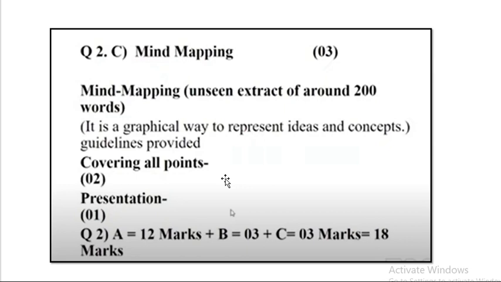The marking scheme for that is 2 marks for covering all points, and the way you have presented it. Some students just draw the mind map or a web diagram with pen itself. They don't present it nicely. See, for presentation again 1 mark is given. So nicely you have to draw a mind map and then write the points in that particular mind map. So here question number 2, A is 12 marks, B is 3 marks, C is 3 marks. So altogether question number 2 will be for 18 marks.